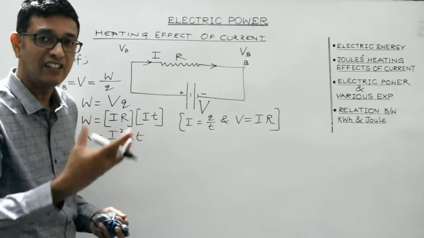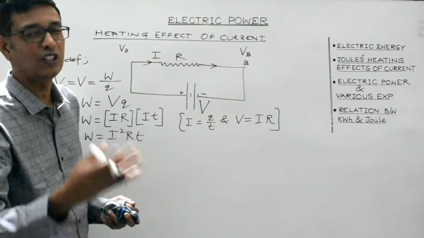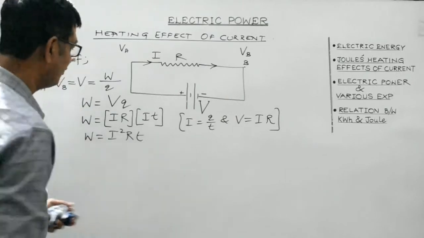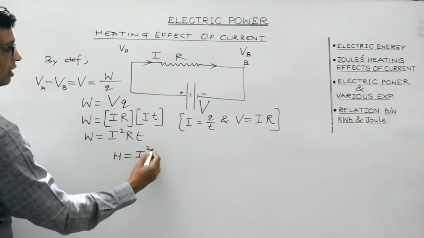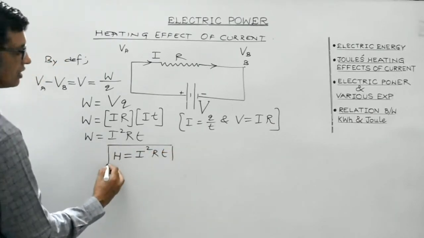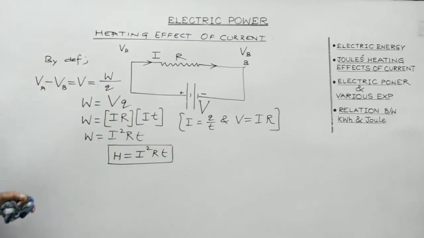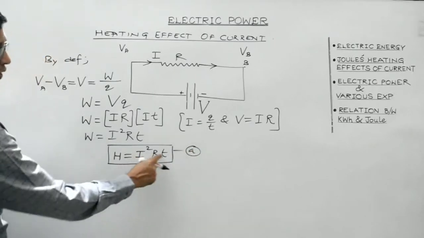And this electrical energy, students, gets converted into heat energy, perfectly in accordance with the law of conservation of energy. Therefore, the amount of heat produced across the conductor is I squared RT. This amount of work done appears across the conductor in the form of heat. And as I have stated earlier, there are three expressions. H equals I squared RT.